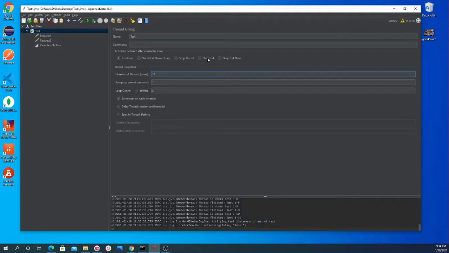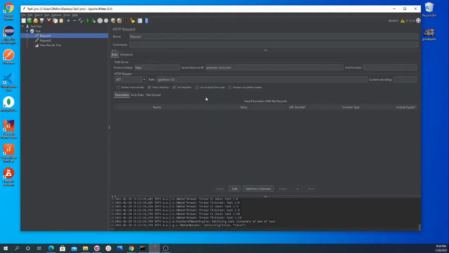Okay, similarly the next one is stop test. Stop test means stop everything, just come out of the test. That means in case there is any error, the test has to stop right then and there. Over here it's a lazy stop, over here it's a hard stop. Okay, so let's get ahead.